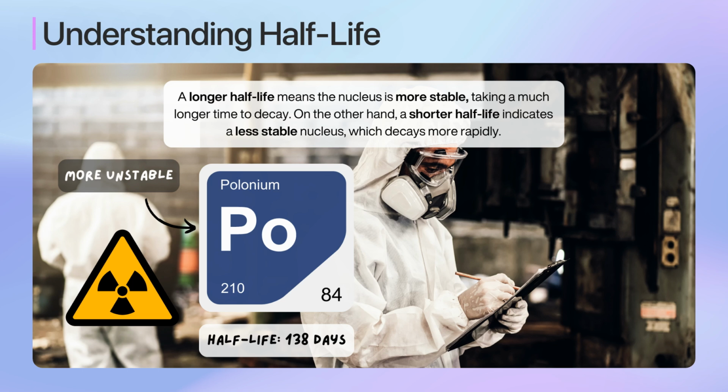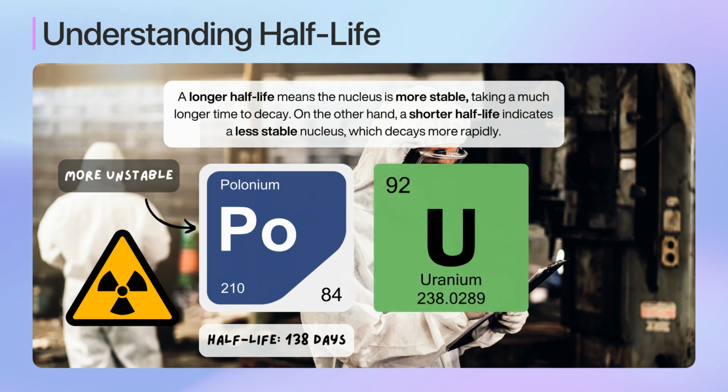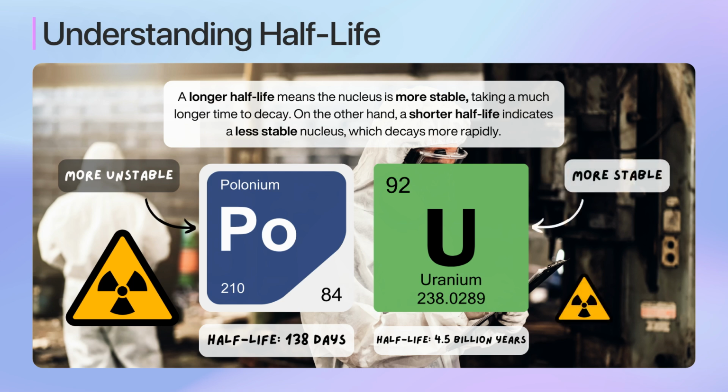In contrast, uranium-238, with a half-life of about 4.5 billion years, is much more stable. The extraordinarily long half-life of uranium-238 means that it decays very slowly over time, making it much less radioactive in the short term. This concept of half-life helps scientists understand and predict the behaviour of different radioactive materials.